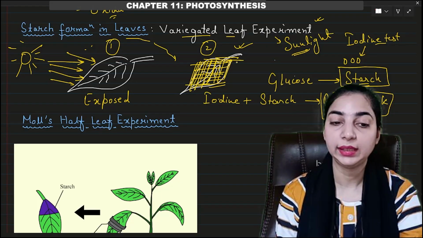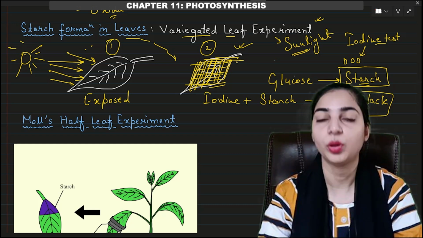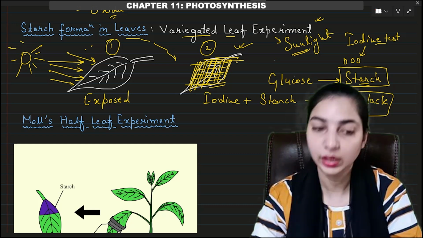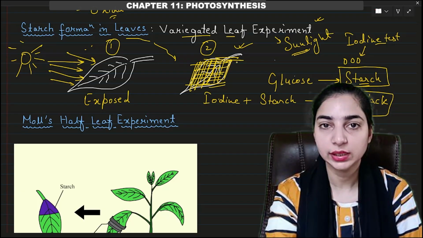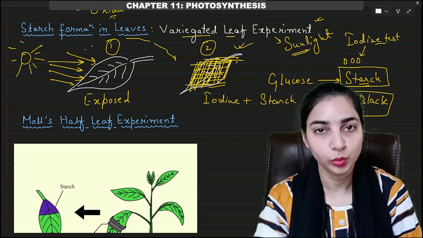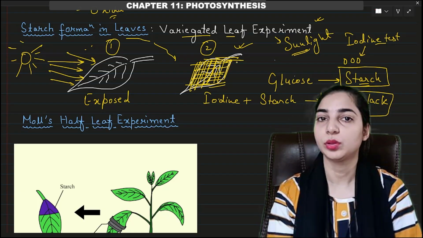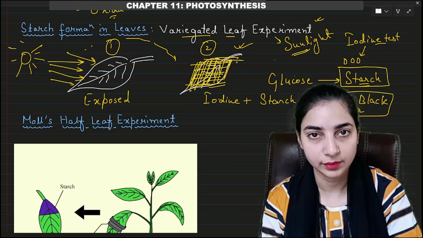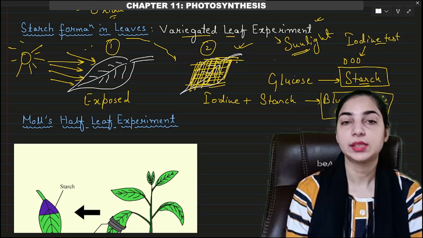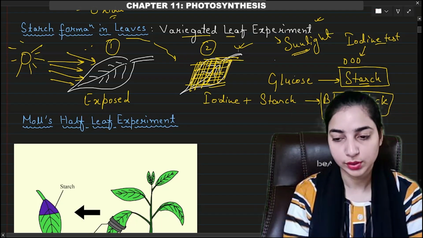We conclude that the sunlight is important for photosynthesis to take place. It was the sunlight which came in contact with the first leaf which led to the formation of the glucose molecule. In the second leaf, there was no contact with the sunlight, therefore no glucose formation took place. So the sunlight is important for photosynthesis.